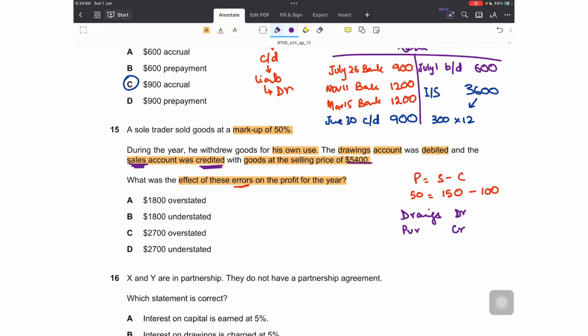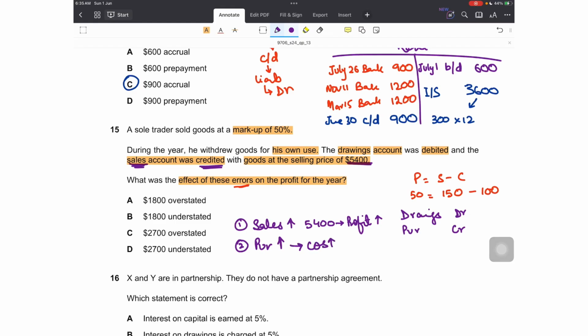By crediting sales account with 5400, the impact of this transaction was that it overstated my sales by 5400, which definitely overstated my profit as well by 5400. The second impact of this transaction was on purchases. Were the purchases credited? No. This means that the purchases weren't reduced. So my purchases would be overstated. And that would have overstated my cost of sales.